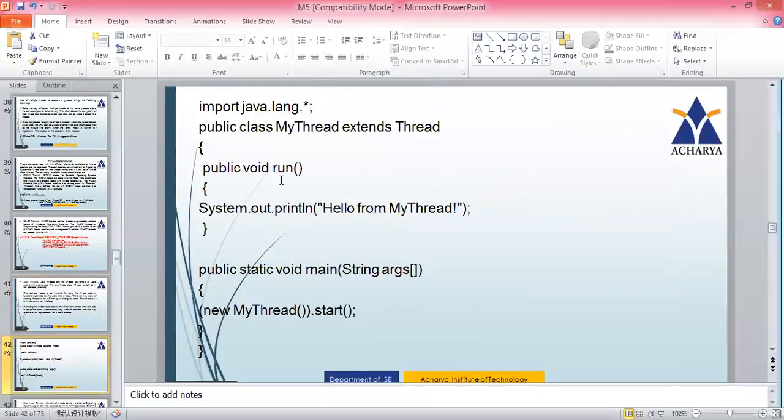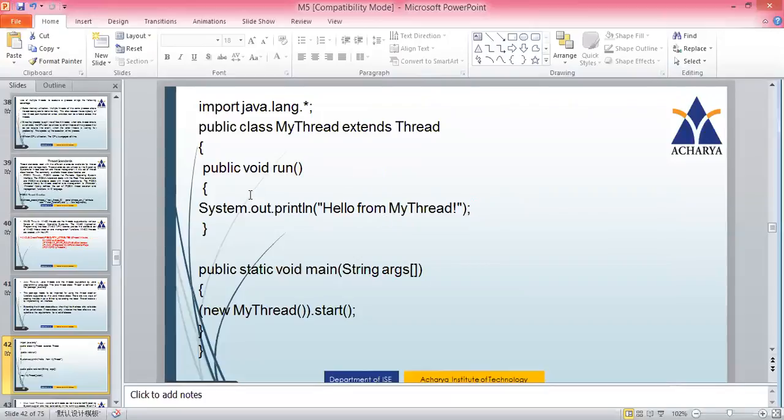I hope you're familiar with this type of code. import java.lang.*; so this is a package. This is how the threads are created. public class MyThread extends Thread. Thread is the main class, and MyThread is a class that is extending it. Inside that you have a run function, and this is a print statement printing hello from MyThread.